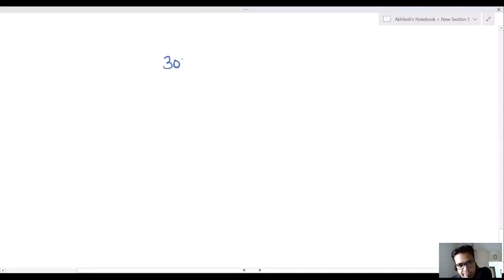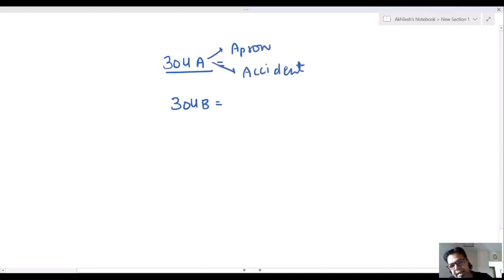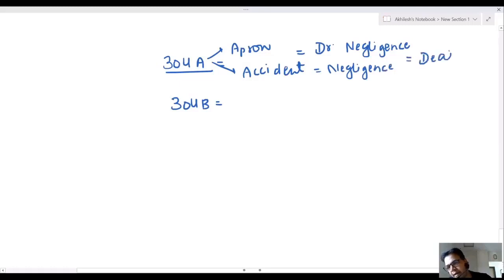It is 304A IPC, 304B IPC. All are IPC, no issue. Sir, A for apron and A for accident. That's very simple. Any negligence case, apron is a doctor's negligence, that is medical negligence, or any kind of negligence case by which a person dies, this comes under 304A IPC. Punishment is 2 years plus or minus fine.